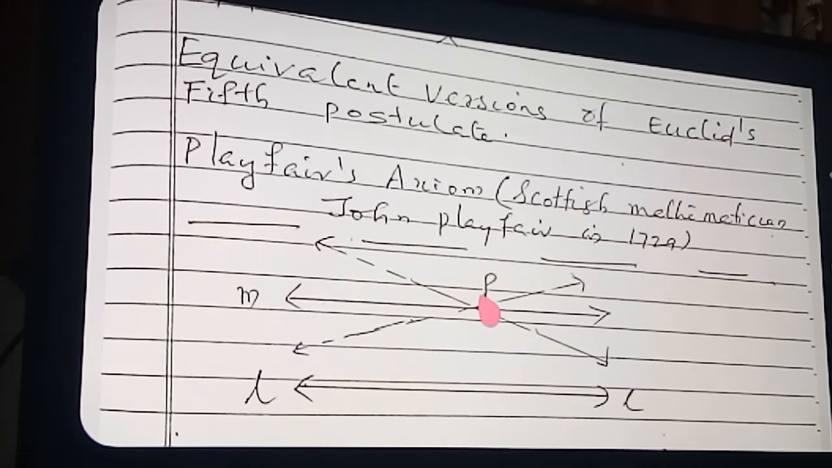Then you find out how many lines can be drawn parallel to L passing through the point P. You draw yourself so that you can make it clear. Draw a line L and a point P outside, then passing through P and parallel to L, how many lines can you draw? One line, many lines, or two lines? You find out. Here you can see I drew several lines passing through P.